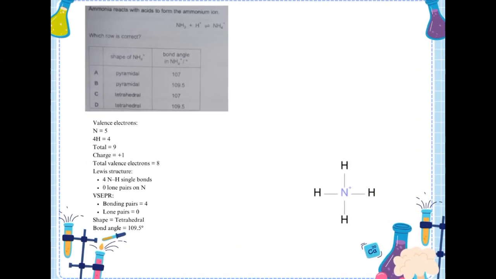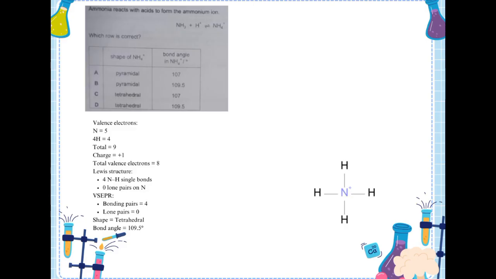Next, ammonia reacts with acids to form the ammonium ion. Which row is correct? Nitrogen is the central atom. Ammonium ion has 4 bonding pairs and no lone pair around its nitrogen. According to VSEPR theory, the 4 bonding pairs arrange themselves as far apart as possible, giving a tetrahedral shape with